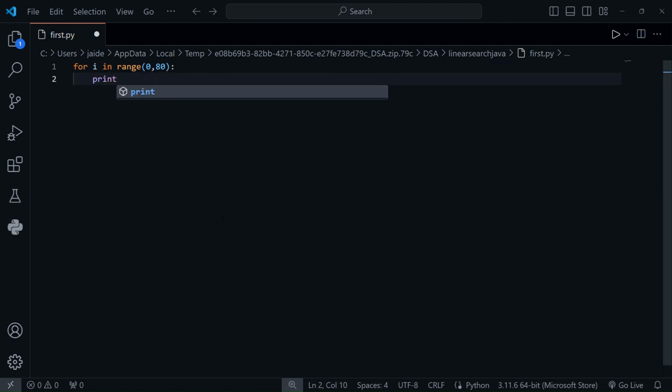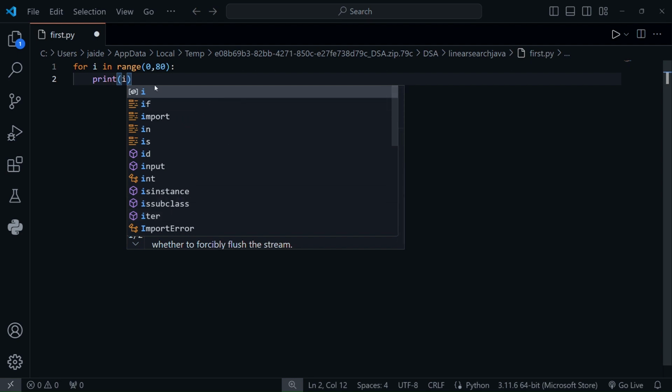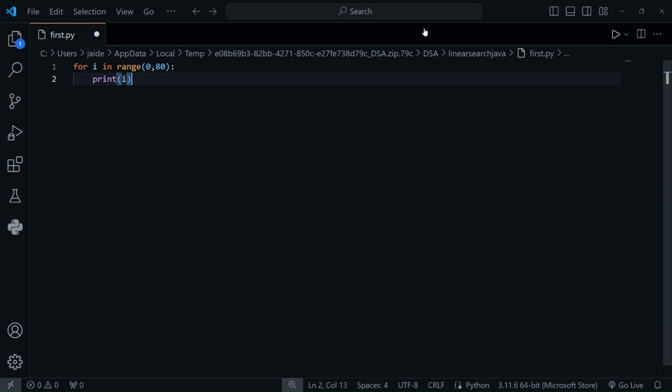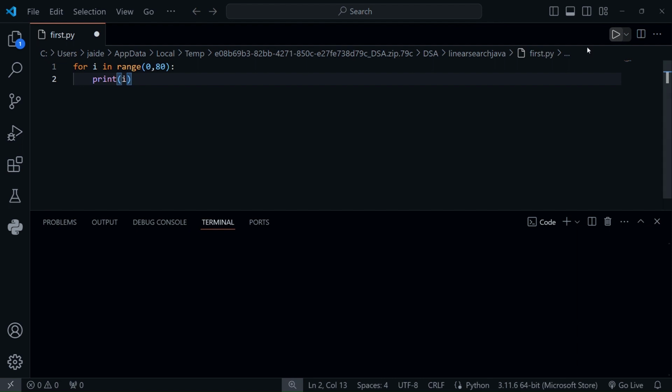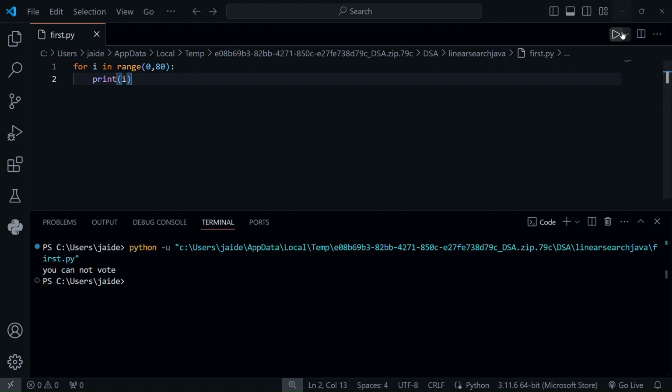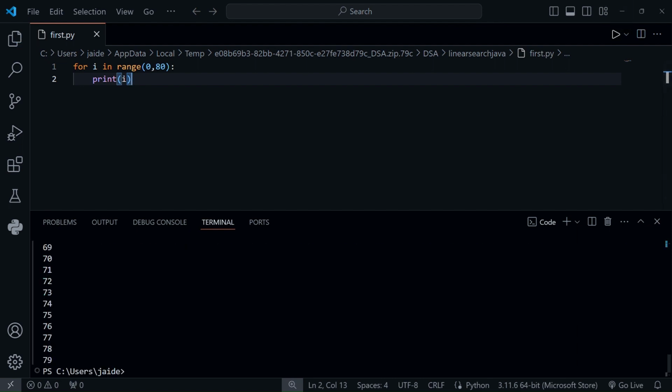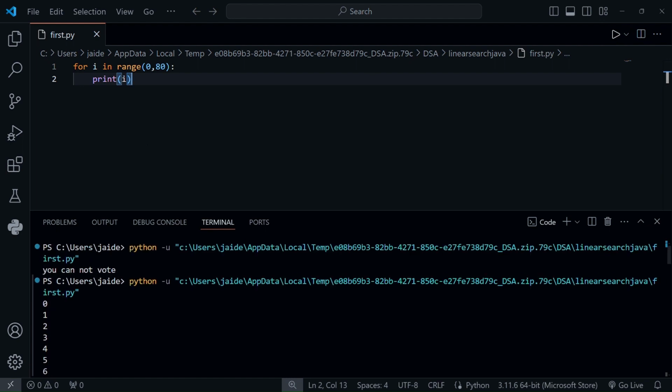So it will print the value of i from 0 to 80. Let's save it and run the code. It will print the values 0 to 79. 80 is not included, the outer value is not included.